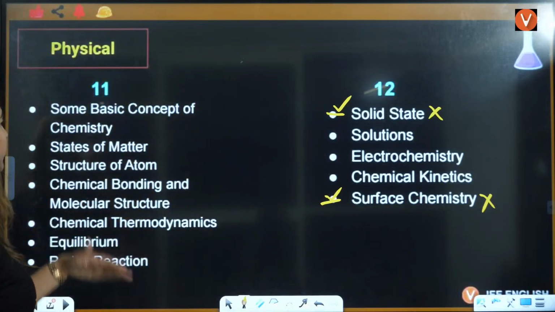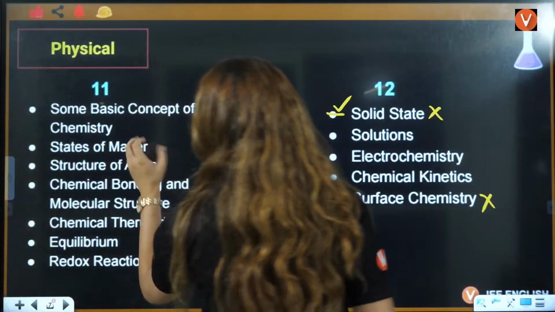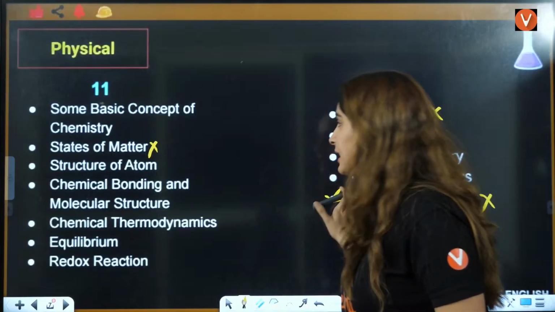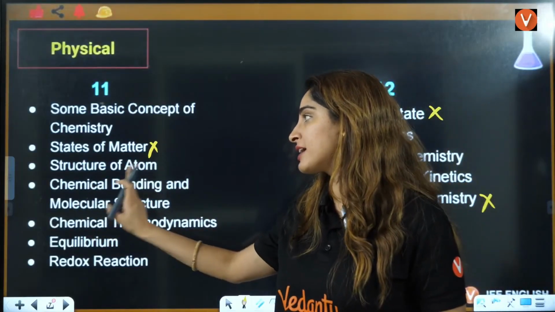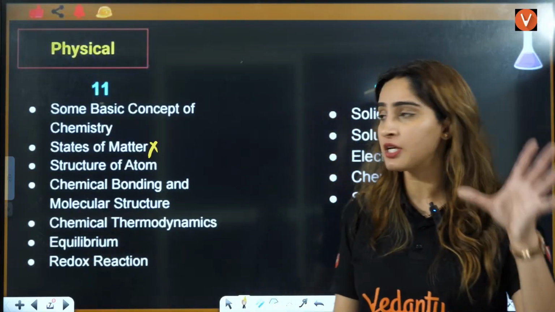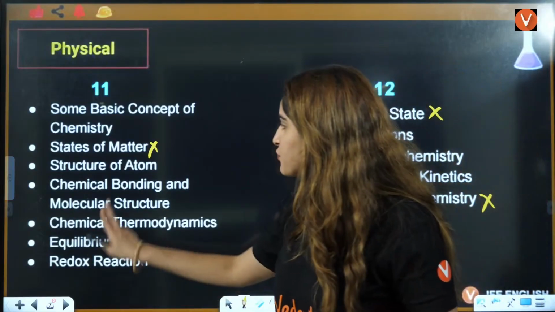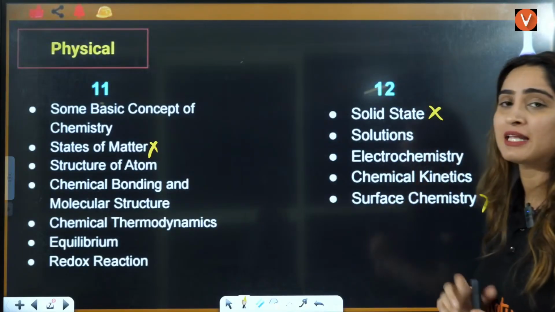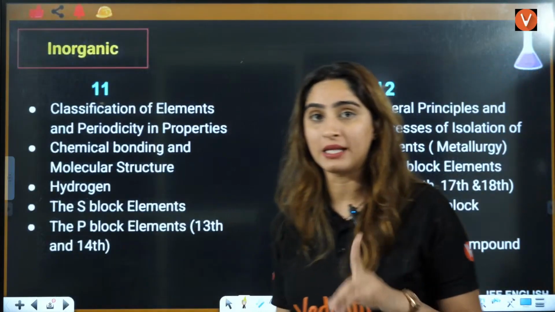So this is what you have, some basic concepts of chemistry. States of matter is also not there in JEE Mains, right? Then structure of atom, chemical bonding, then chemical thermodynamics, equilibrium, redox reactions. All these are the chapters from class 11. And from class 12th, it's solutions, electrochemistry, and chemical kinetics. That is there in JEE Mains, right?